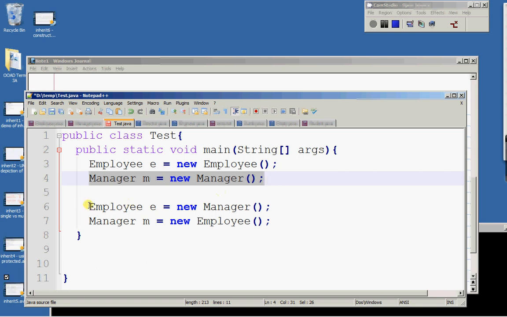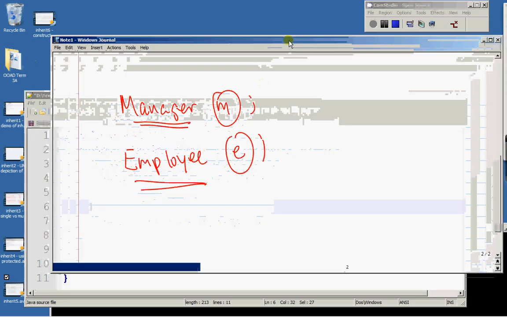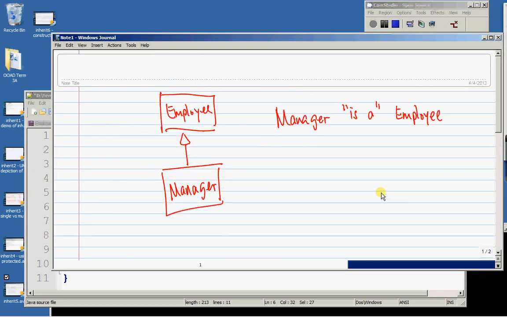Now, this is the tricky part. Is this allowed? I have a variable called E, and it is used to store the address of a Manager object. Now, if you go back to my slide, this is the diagram.